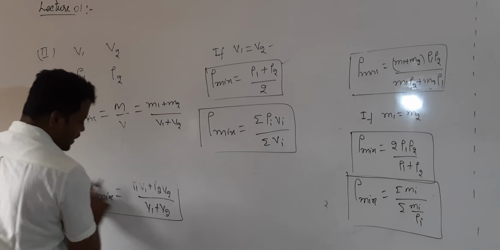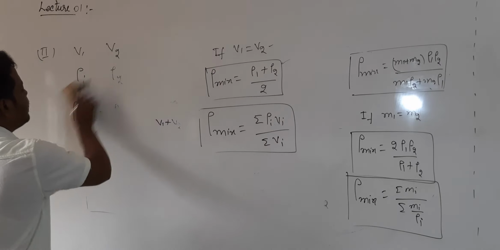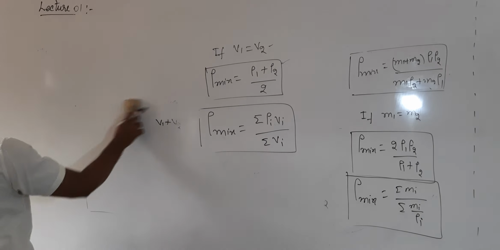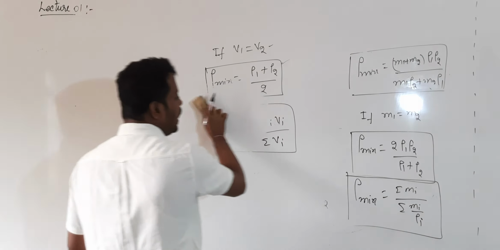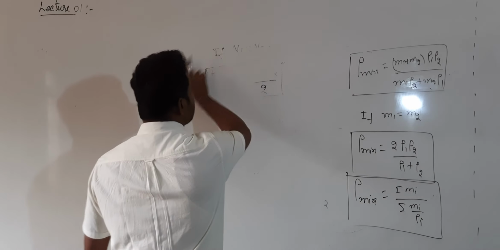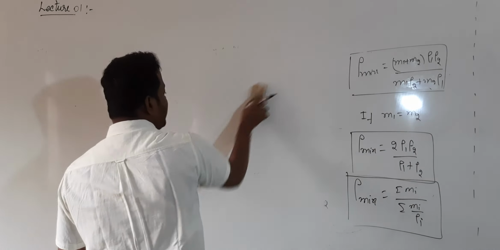So next we will discuss how density varies with temperature and how density varies with pressure.